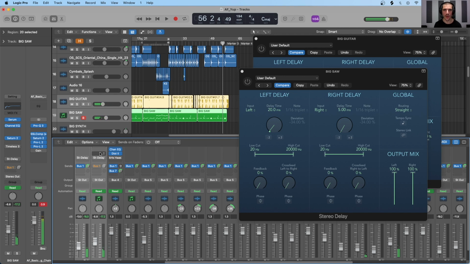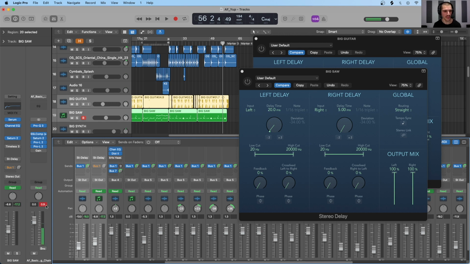So you hear how that really opens up the mix. The center image with the bass, the kick, and the snare can really poke through when we have these other elements spread off to the sides. And then when we bring them back into the center by turning off the delay or the Haas effect, then there's a little bit more mud in the center image and the mix doesn't sound as wide as it should.